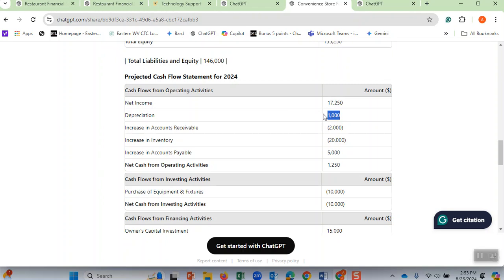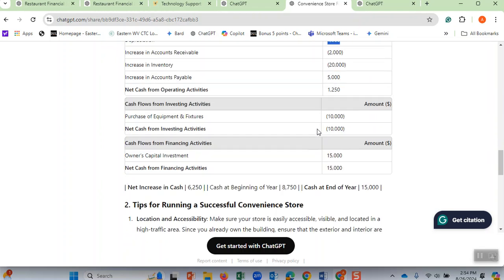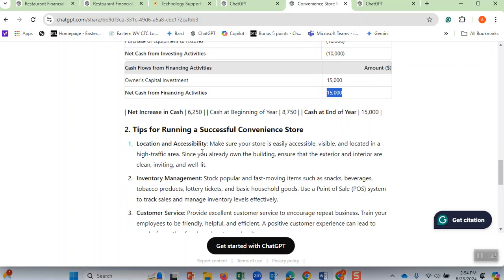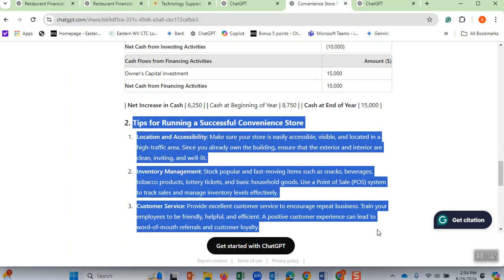And then the building that he or she has will depreciate, and therefore all of these things. And net cash flow is $15,000. It means the business looks good because it has enough cash to operate, because you always want to have some cash. Otherwise, you won't be able to pay your bills and those things. And look here, it gives a tip to this person.